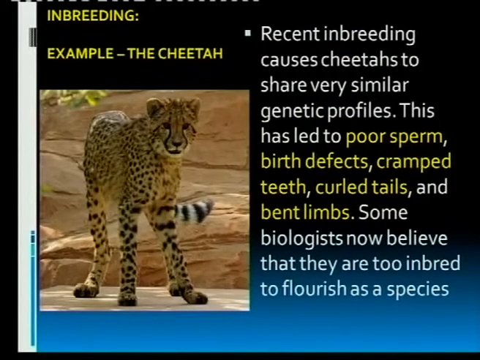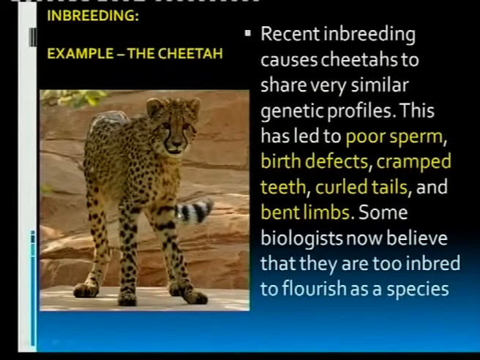And there we have an example, the cheetah, die jagluiperd. This is an example of inbreeding, and it has become one because cheetahs have become very scarce. So they are being kept in reserves, and nowadays they share very similar genetic profiles. And here I have a very young cheetah. Look at the bent legs. Kyk net na daardie geboë beentjies.